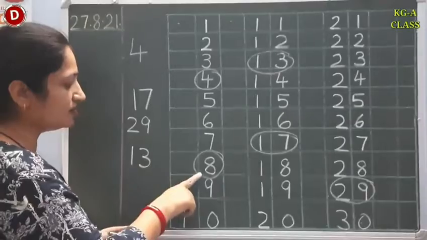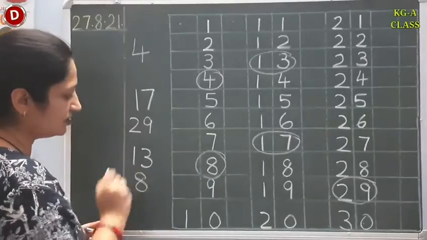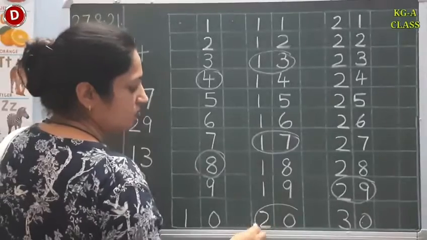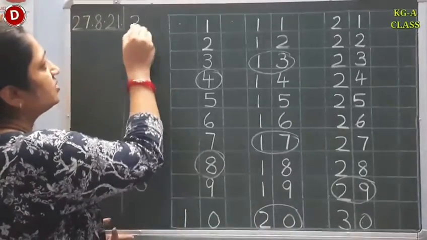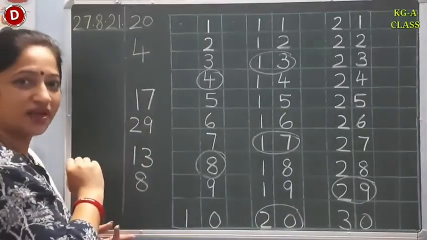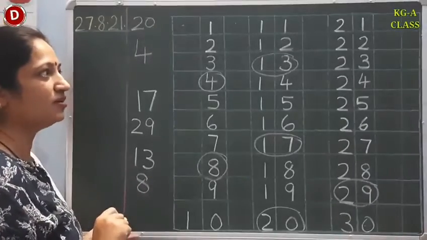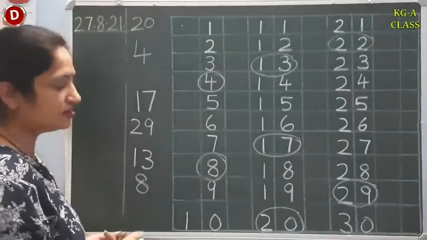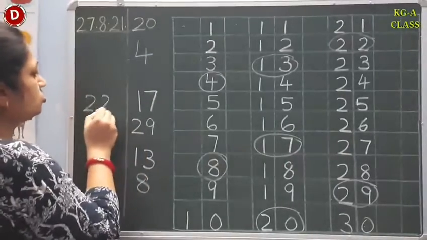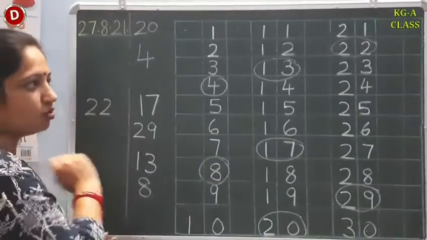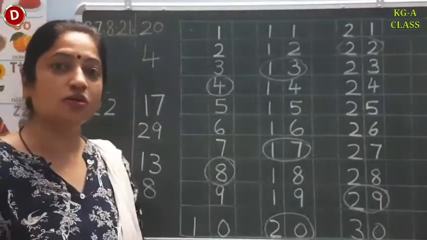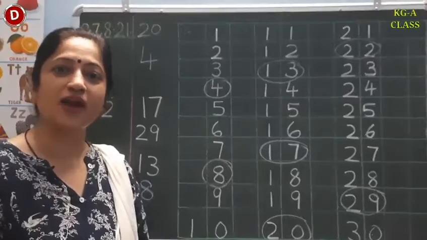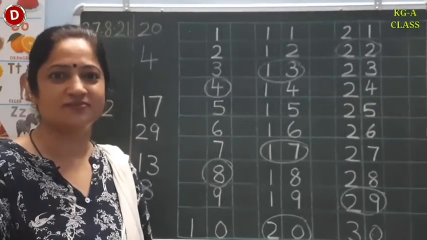Children, now tell me, which number is this? This is single number 8. Yes, this is 8. Now tell me, which number is this? This is 2, 0, 20. Yes, now you all are able to recognize. Which number is this? This is 2, 2, 22. Since you know the number counting, now you are able to recognize these numbers. In this way, you have to practice randomly recognizing numbers.